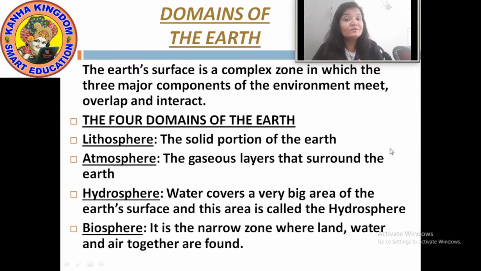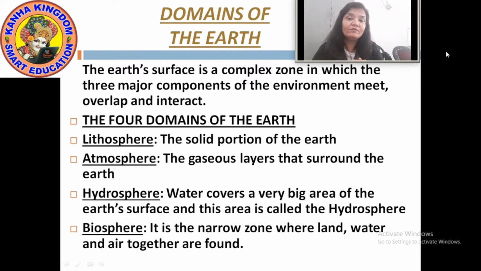So here I was trying to explain interdependence and interaction. Without hydrosphere, lithosphere can't work. And without atmosphere, hydrosphere and lithosphere are nothing. Each and every layer is interacting with each other and interdependent on each other. And when all these 3 layers come together, that narrow zone is called biosphere.